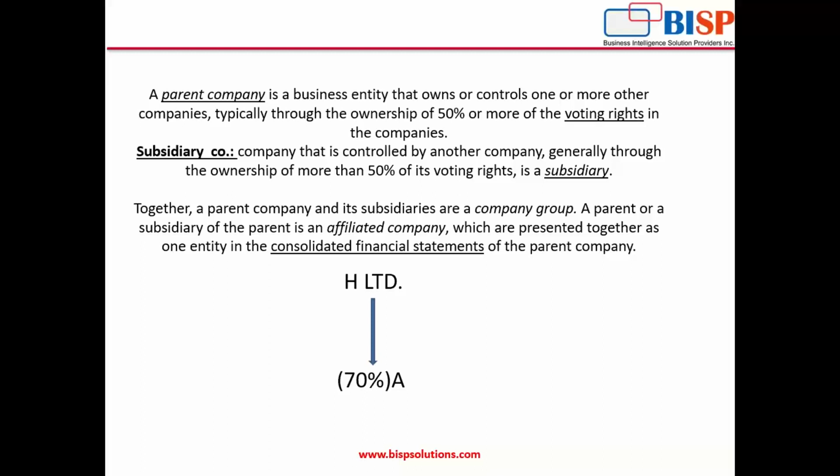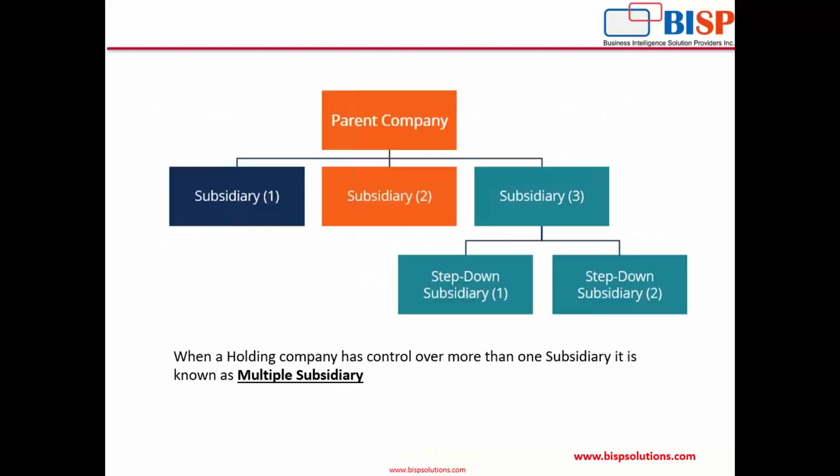But in this scenario, there is not one subsidiary, there are multiple subsidiaries in which the parent company has made the investment. Okay, now we have to see the consolidation of all those subsidiaries. See, the parent company has made an investment in subsidiary 1, subsidiary 2 and subsidiary 3, and these are the sub subsidiaries. That means subsidiary 3 has made the investment in these two companies, so they are the step down subsidiaries.